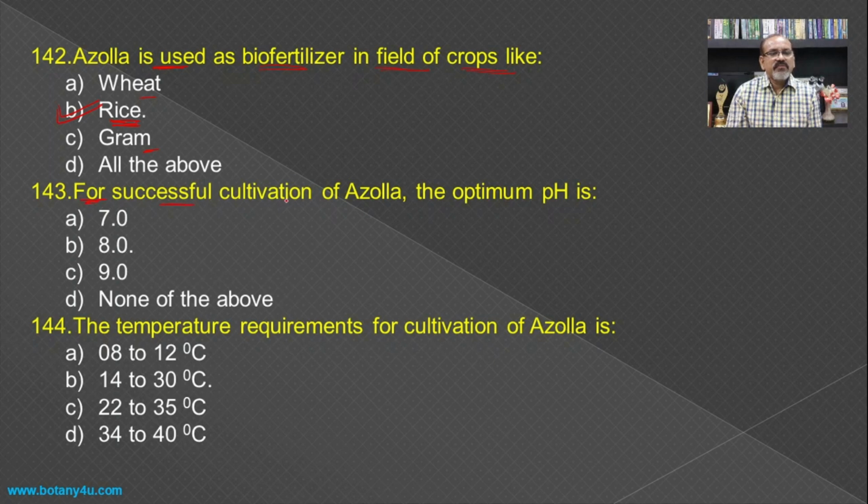For successful cultivation of Azolla, the optimum pH is 8, that is slightly acidic. The temperature requirement for cultivation of Azolla, in the rainy season when the Azolla is cultivated in the rice field, is usually from 14 to 30 degrees Celsius.